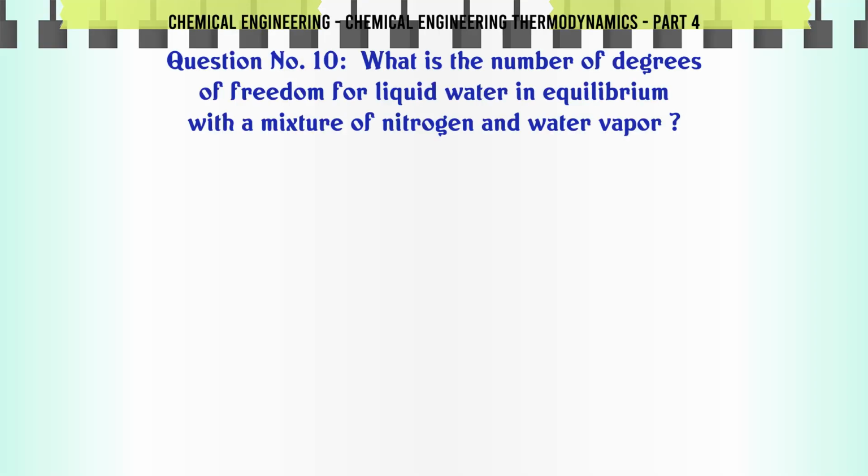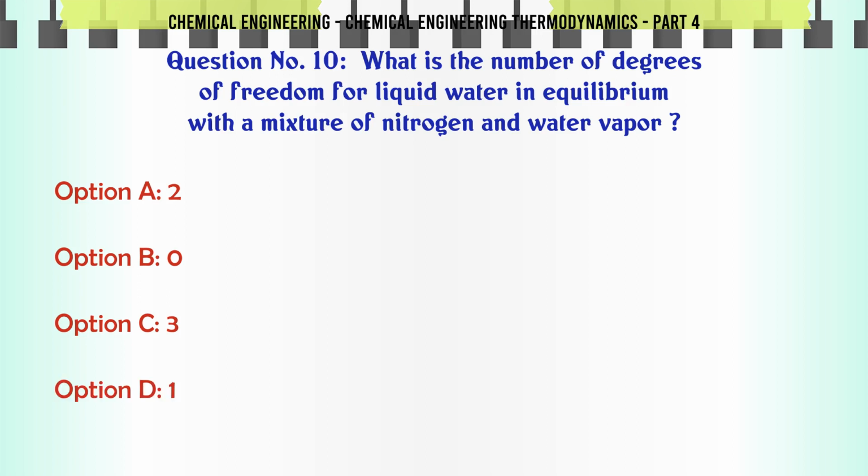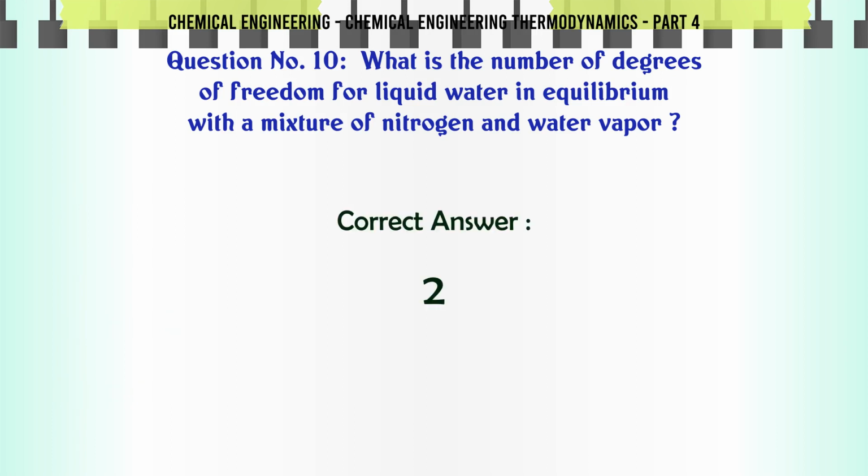What is the number of degrees of freedom for liquid water in equilibrium with a mixture of nitrogen and water vapor? A. 2. B. 0. C. 3. D. 1. The correct answer is 2.